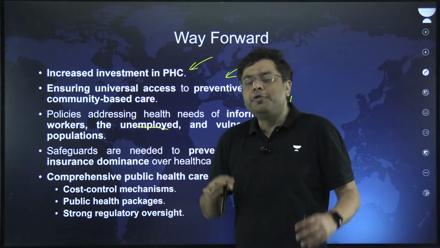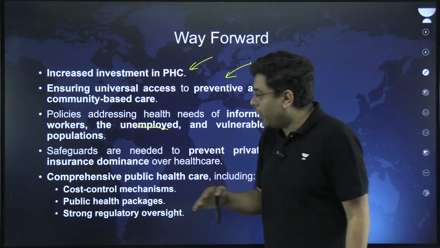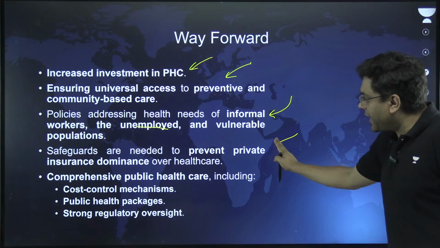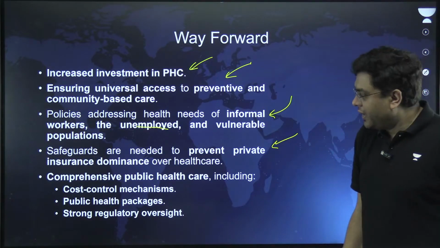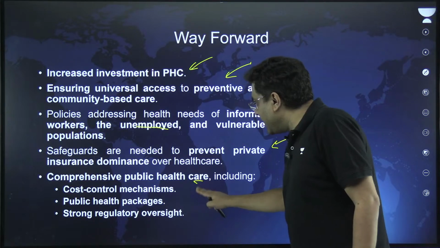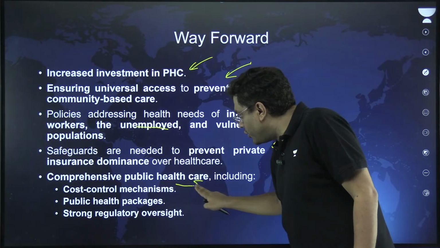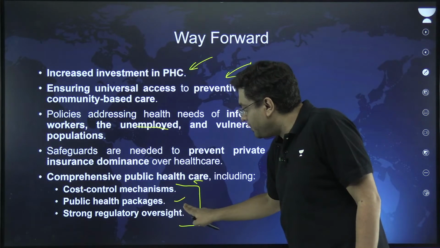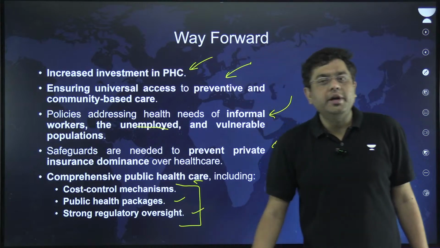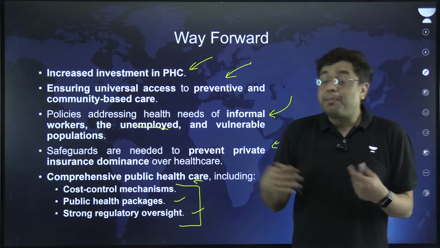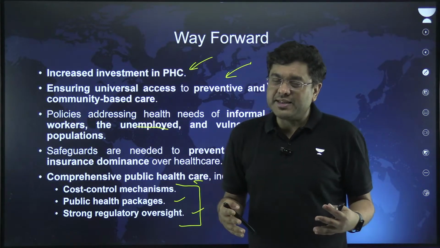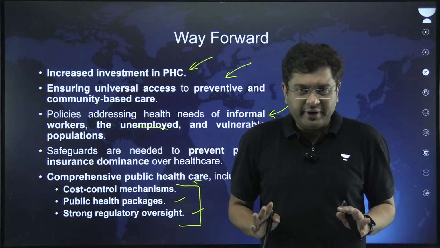That kind of universal health policy is required. Safeguards to prevent private insurance dominance, right? Comprehensive public health care including cost control mechanisms, public health packages, and strong regulatory oversight, so that price escalation in an unjustifiable manner is not witnessed.